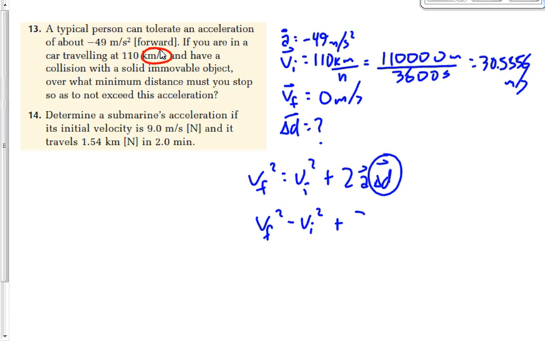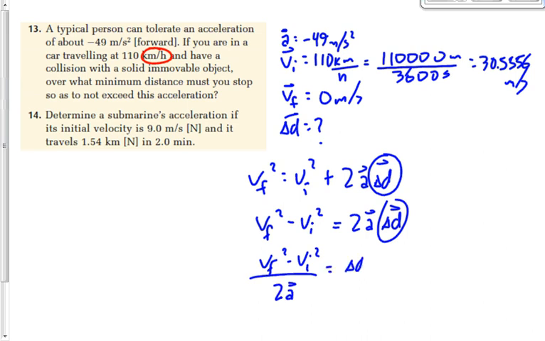Now, since there's nothing that's not attached to the D, let's get rid of what is attached to the D. The 2 and the A are attached to the D, and they're multiplied by D. So how do we get rid of the 2 and the A that are multiplied by the D? Yeah, we divide. So it becomes VF squared minus VI squared over 2A equals delta D. Really what we're doing there is dividing both sides by 2A.